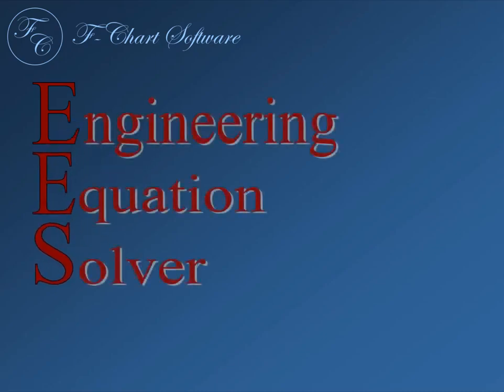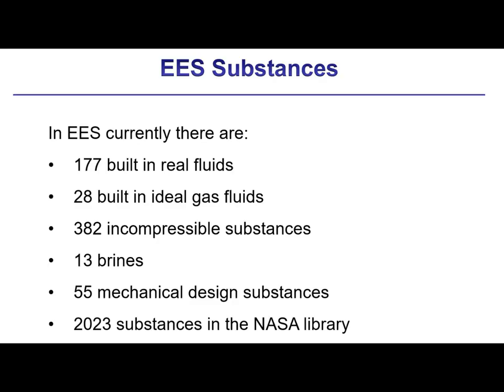EES, which is pronounced EASE, is an acronym for Engineering Equation Solver. EASE provides property information for many different substances. There are more than 700 built-in substances in EASE right now, and there are more being added all the time. These substances correspond to different types of models that range from incompressible to ideal gas to real fluid models.